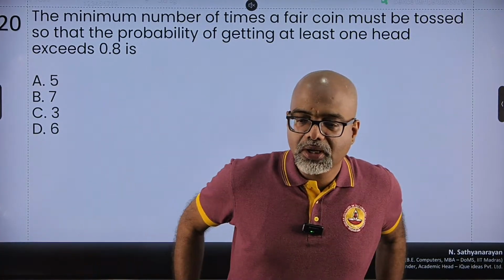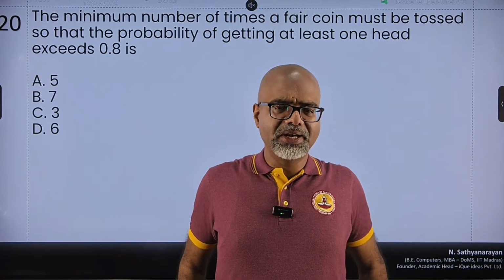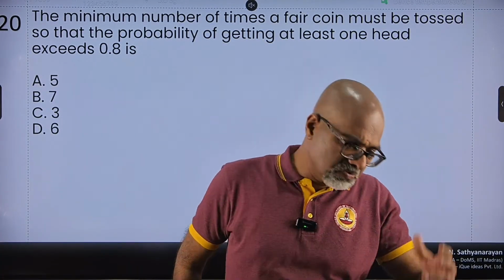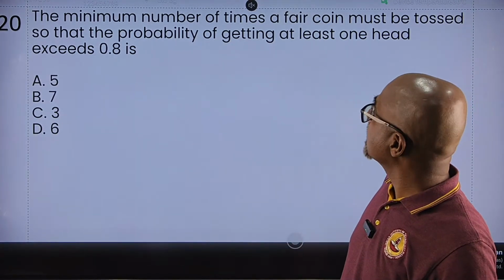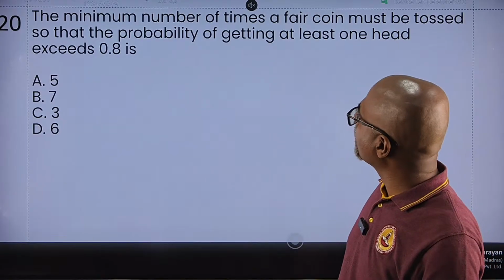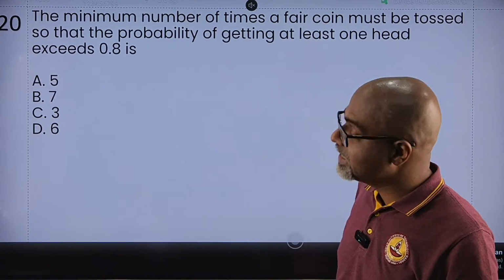Okay. Probability, I haven't seen probability coming much, but okay. The minimum number of times a fair coin must be tossed so that the probability of getting at least one head exceeds 0.8.